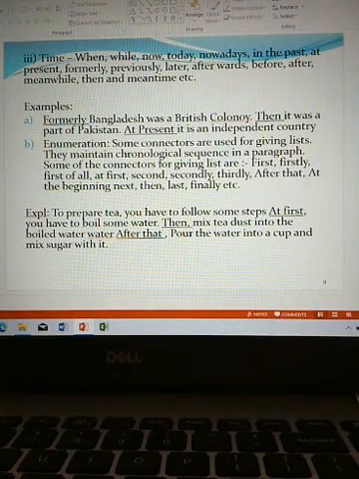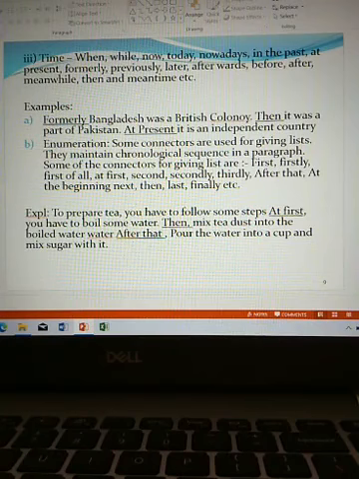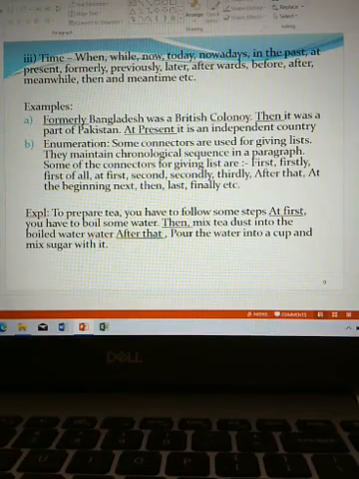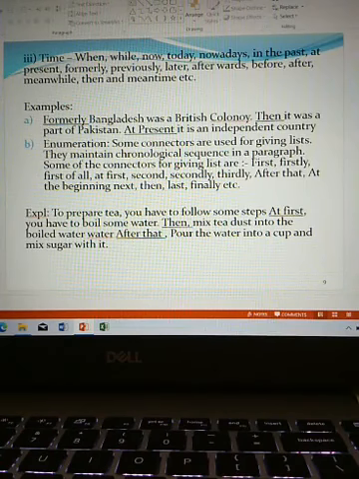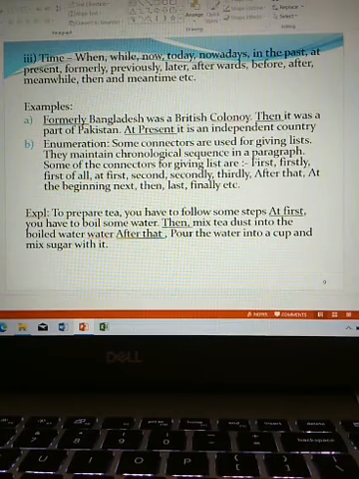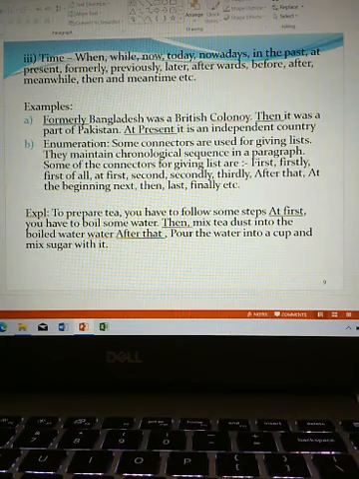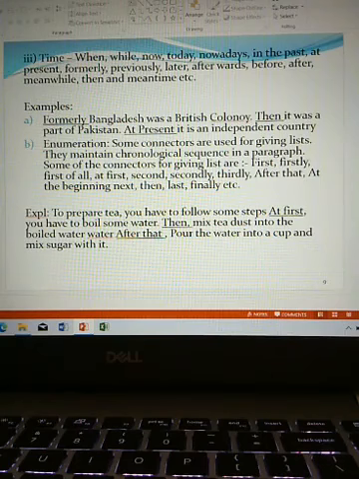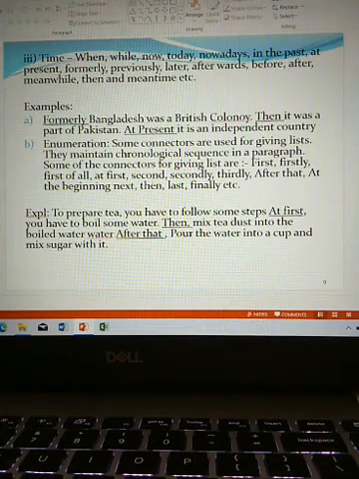Some of the connectors for giving list are first, firstly, first of all, at first, second, secondly, thirdly, after that, at the beginning, next, then, last, finally, etc. Now we will see the use of these connectors.